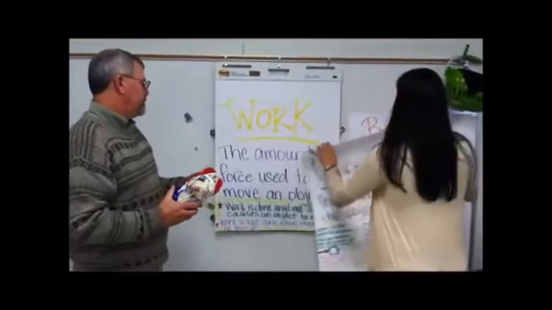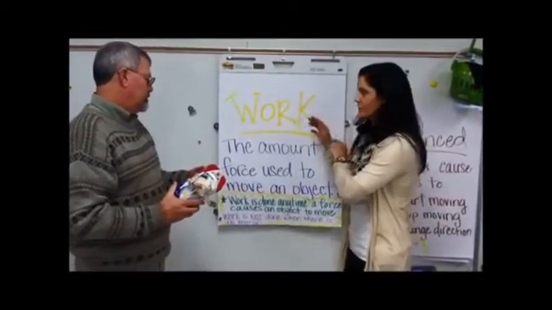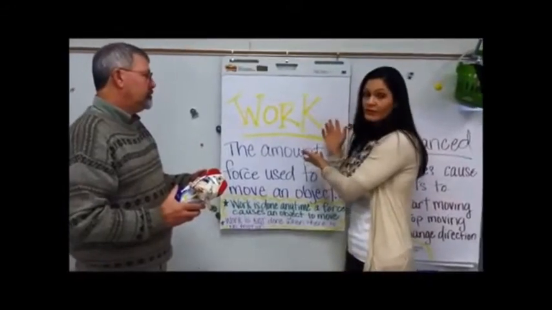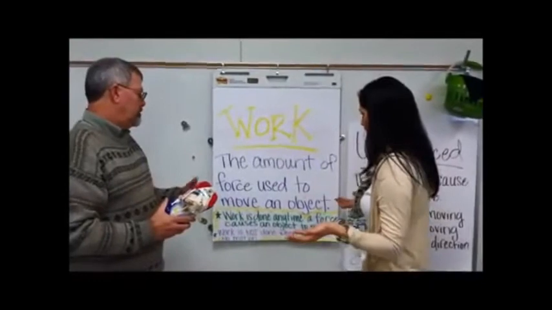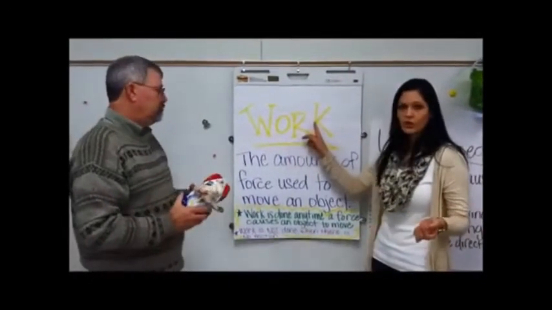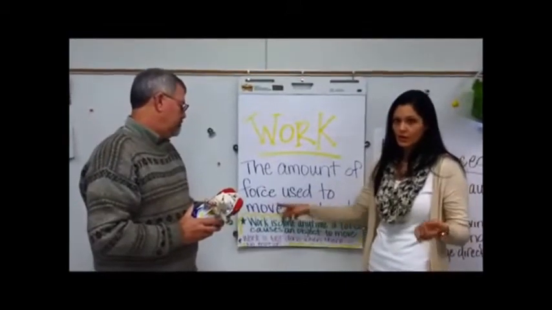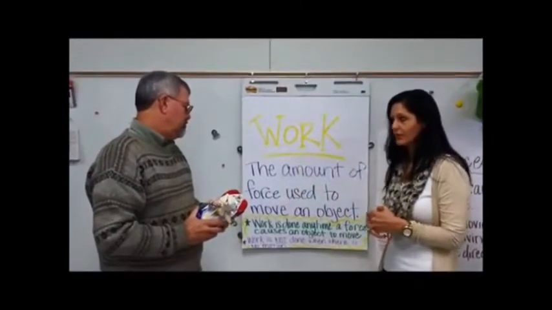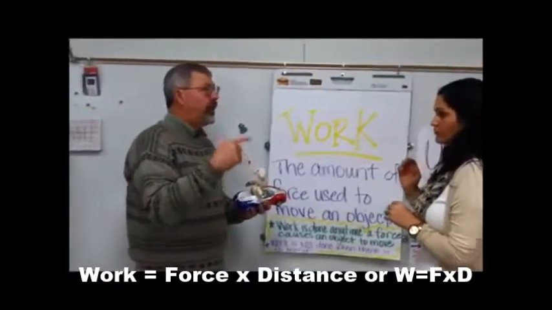So while you have these balanced and unbalanced forces, you could have work being done on the object. How do you know if there's work being done? If there is work, the object will move in some direction. The formula is force times distance.